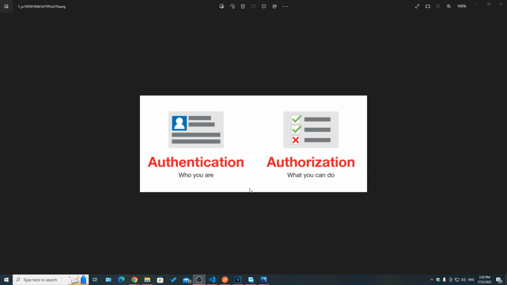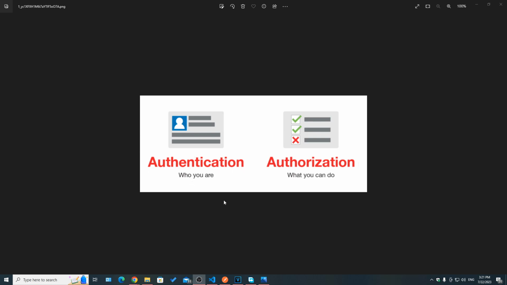Now you can have one single guard that does both, authenticates the user first and then makes sure that the user is authorized to access a certain route, or you can also have two different separate guards, one which is the authentication guard, which just validates the identity of the user, and then if everything is fine, the request is going to go to the second guard, which is the authorization guard, which is going to make sure that this authenticated user actually possesses the permissions required by a certain route before accessing it.